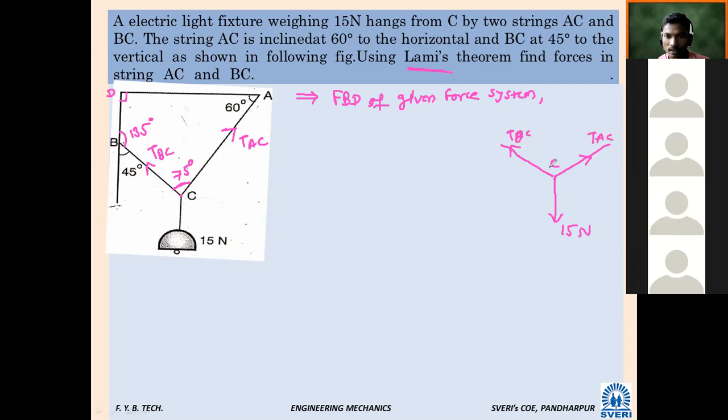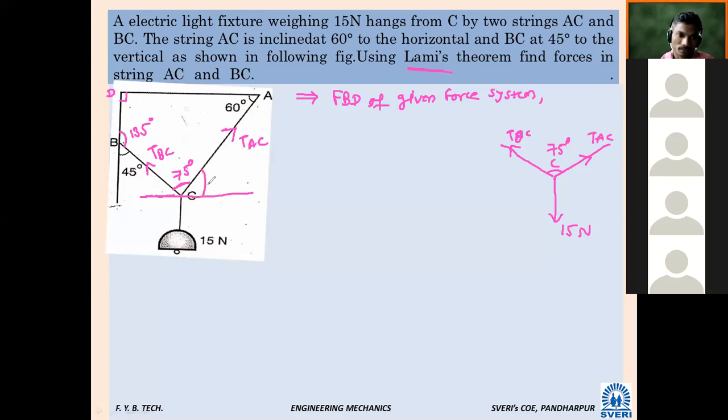What is this angle? 75. So what will be this angle? Angle between this AC and this W, we will say 15 Newton. How to find this angle? 150. How 150? So those answer is correct. I will tell how. So those who are not understanding, from this point C, you can draw one horizontal line, like this. Now this AD line and this. So what will be this angle now?